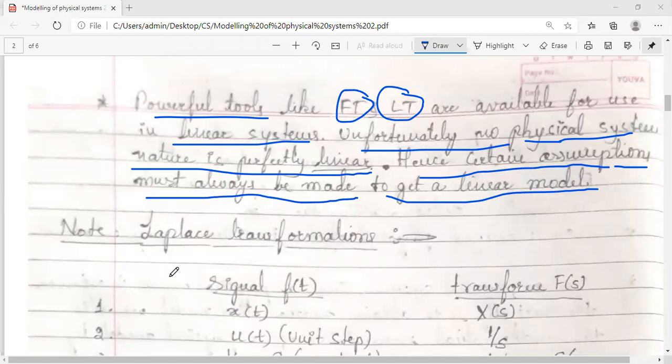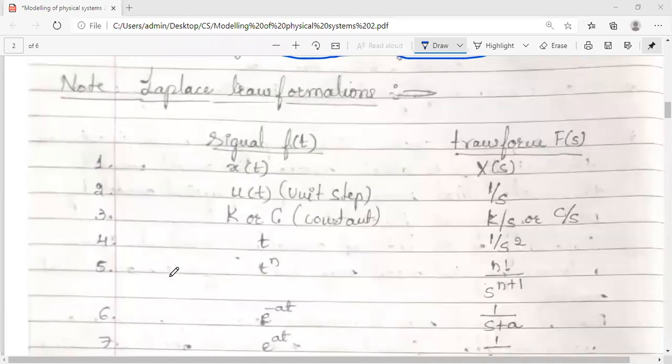Now, I have a table here. I think you have already studied this table. It is the Laplace transformation table. You have probably studied this in mathematics, and even while dealing with network theory. Some signals and their transformations are written here.